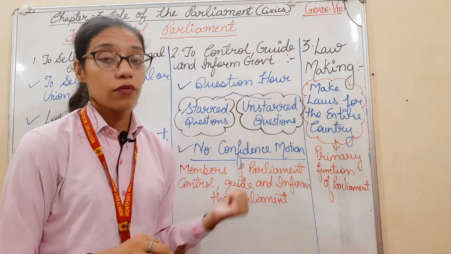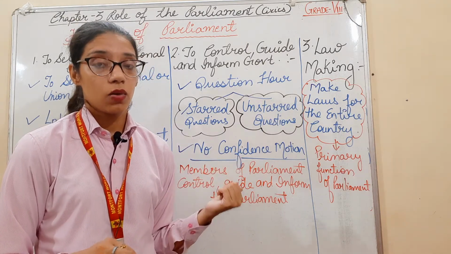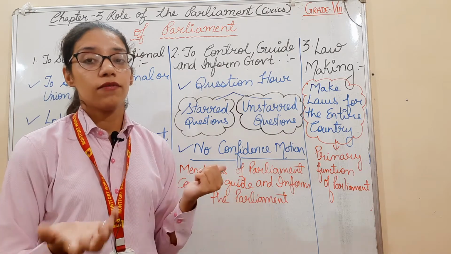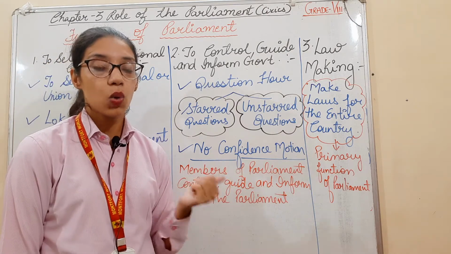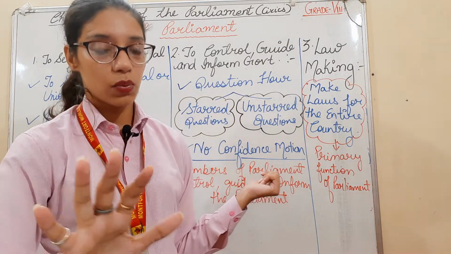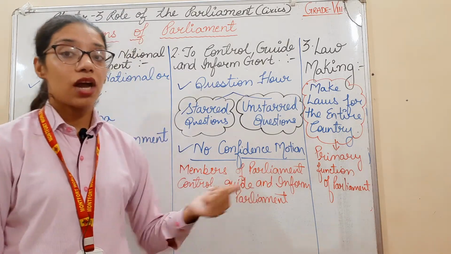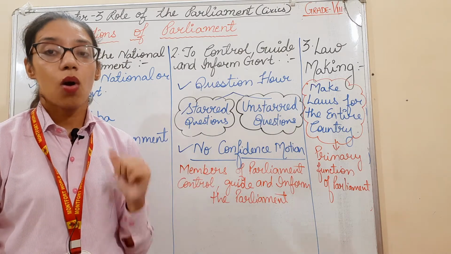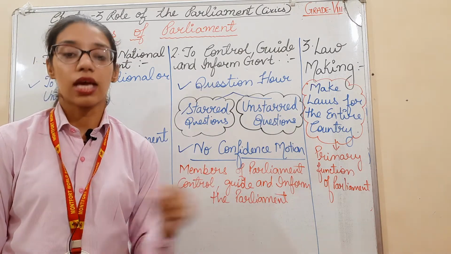So the no confidence motion is very important.